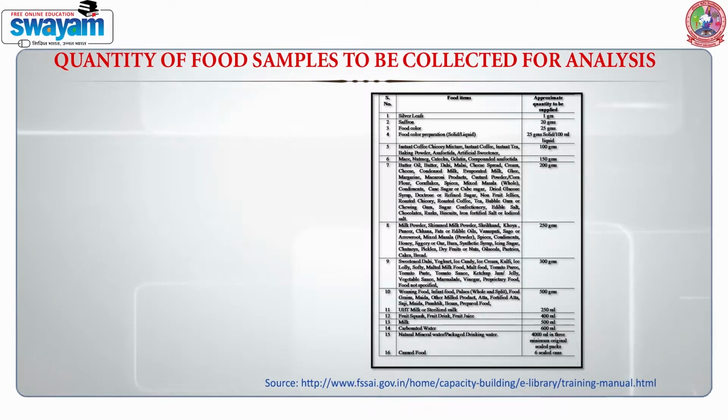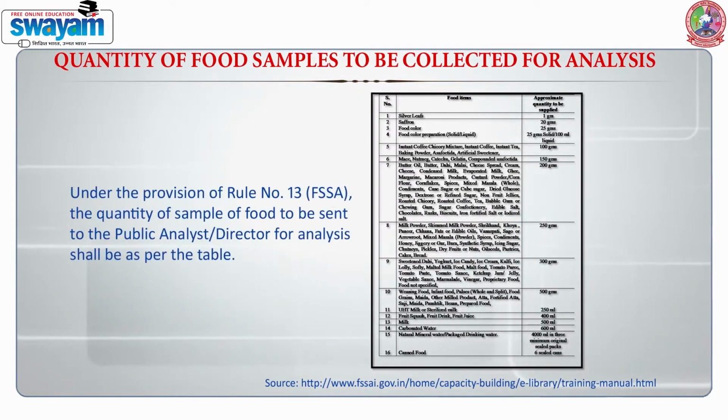In this slide, you can see the quantity of food samples to be collected for analysis under the provision of rule number 13 FSSA. The quantity of sample of food to be sent to the public analyst or director for analysis shall be as per the table.